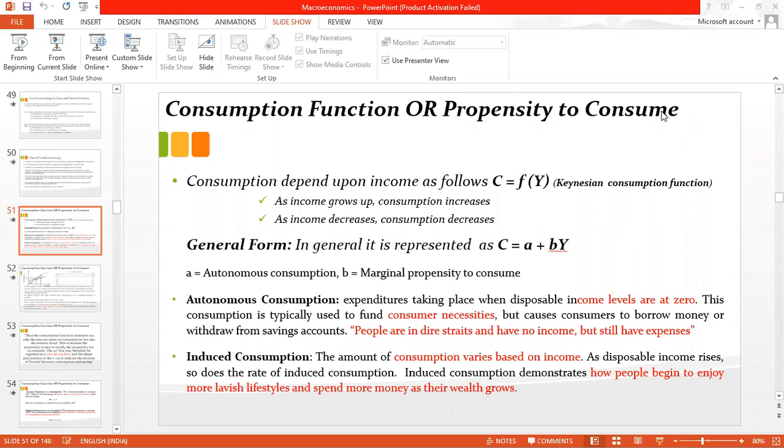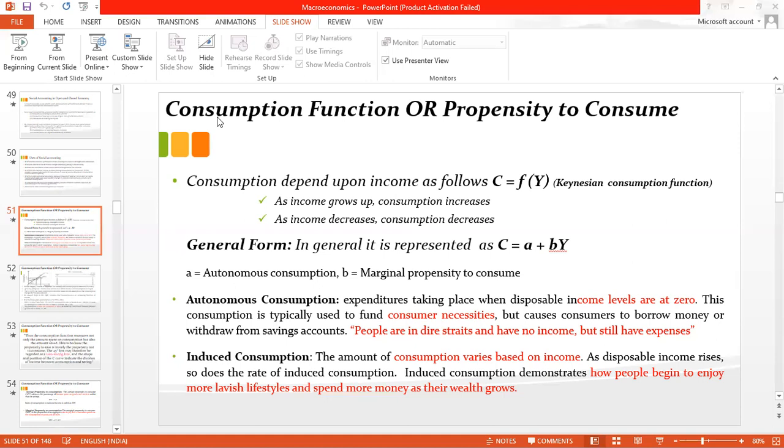Today we are going to discuss the consumption function or propensity to consume. In this topic we will see what consumption is, how our total income is spent on consumption, and how saving plays a role when we are defining the consumption function. All these things we will discuss, and later on propensity to consume we will discuss.